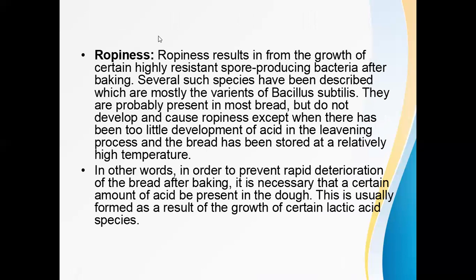So here ropiness means when you take the bread and break it, it will show some ropes in between; stickiness and ropiness will be there. It is usually due to some bacteria which are spore producing bacteria.